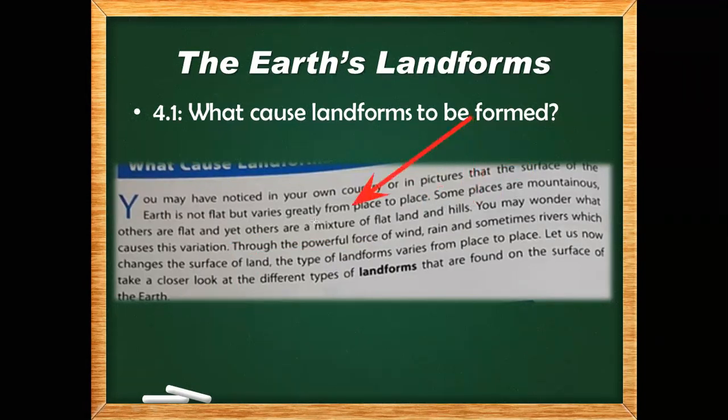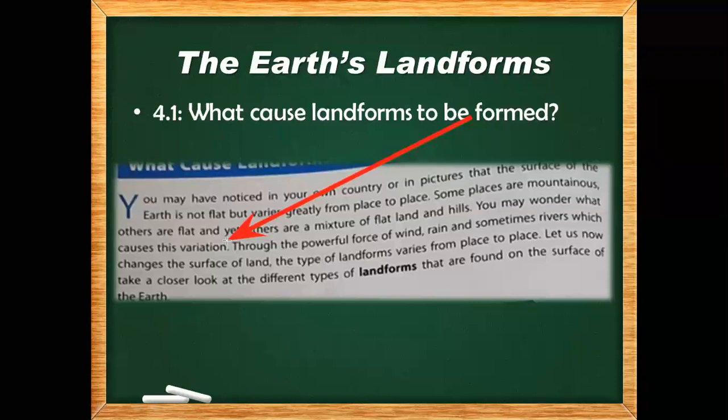Some places are mountainous, other places are flat, and yet others are a mixture of flat land and hills. So there are different places. Some are mountainous, which means they are not equal. Then there are some places which are flat, and some places which are a mixture of flat land and hills. You may wonder what causes this variation.